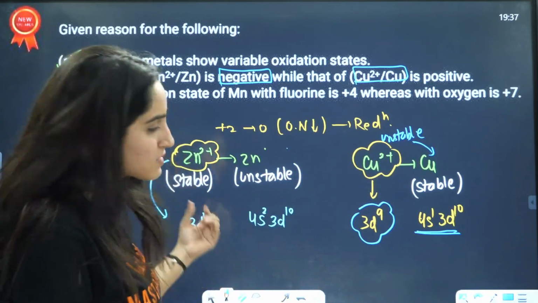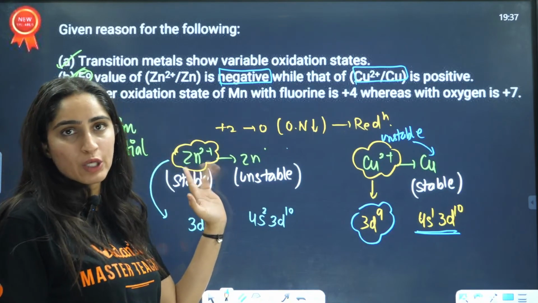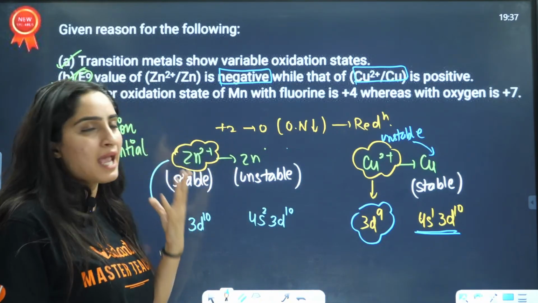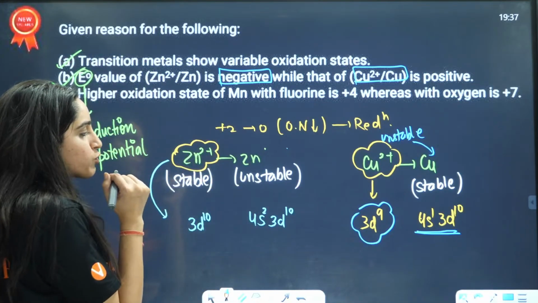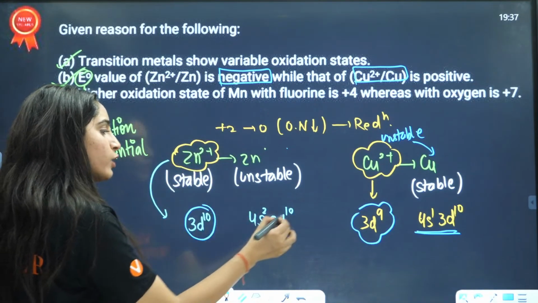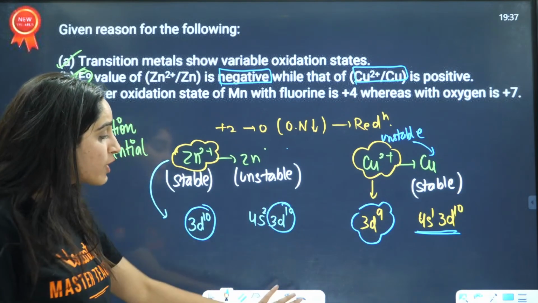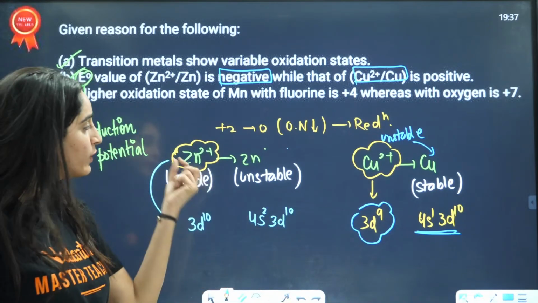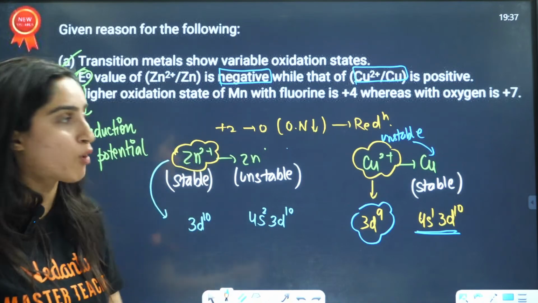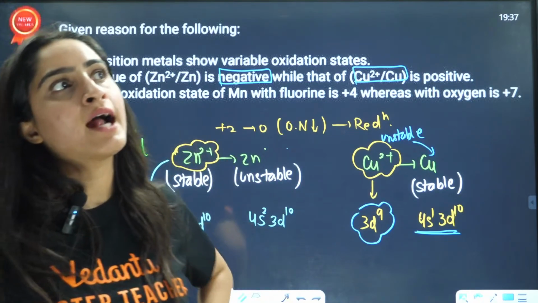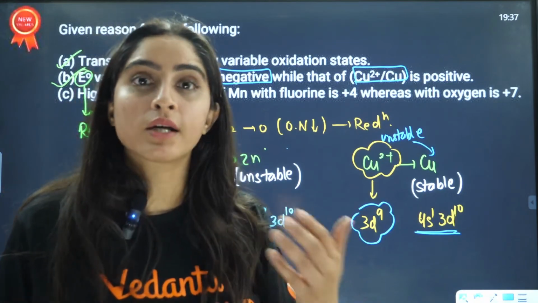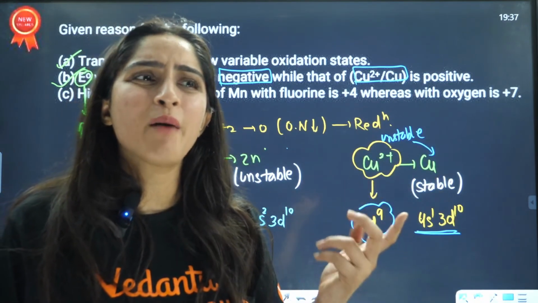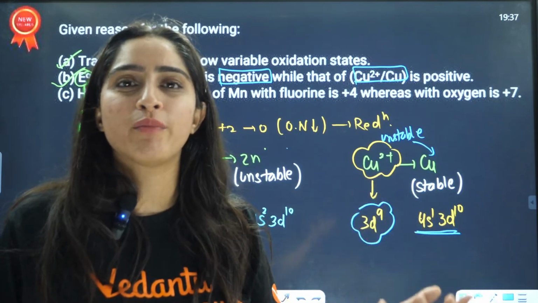So it means this species says, I don't want to be reduced to zinc, I am very happy as zinc 2+. Why is it very happy as zinc 2+? Here you have 3d10, and there also you have 3d10. See, we are intentionally saying that we have to convert zinc 2+ to zinc. If I say you are already very successful in your life, you could be even more successful with this, you'd say, I'm already successful, why do I need to shift my job?